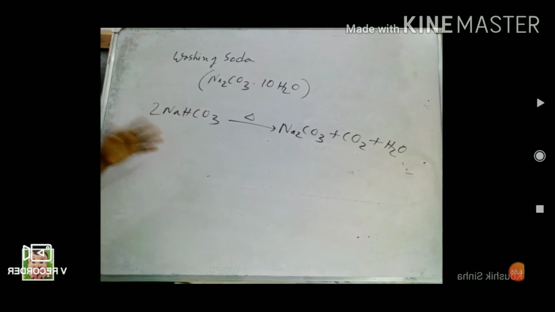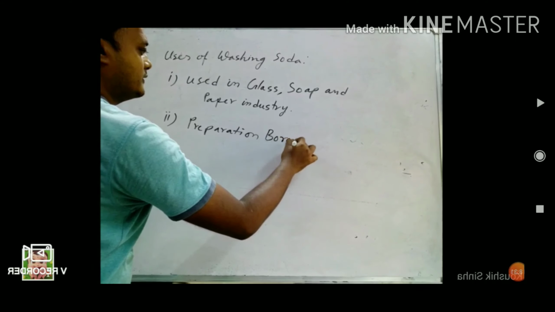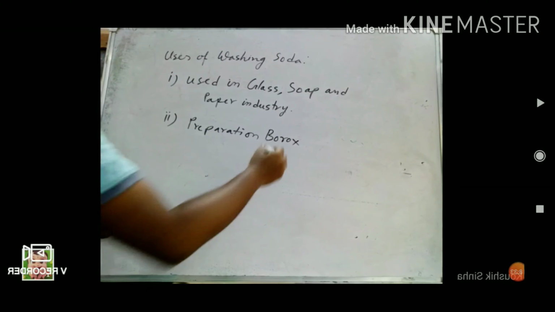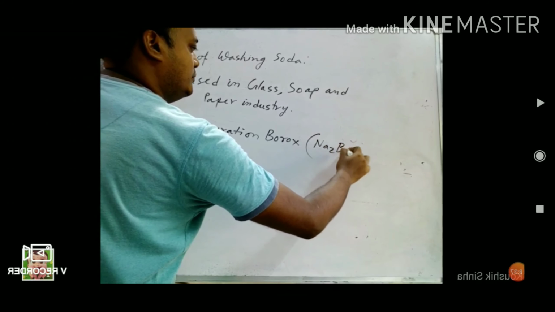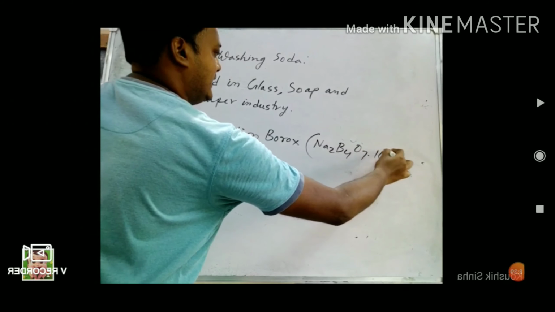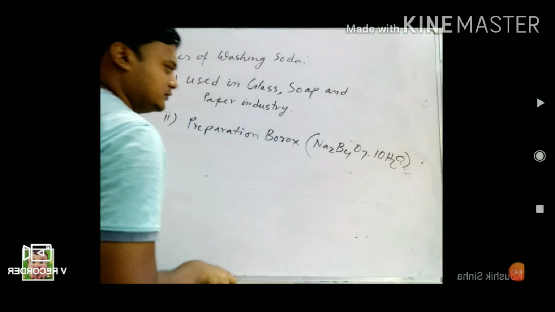Just as we learned. Why is it called washing soda? It has a property to remove grease or dirt particles from clothes. That's why it is called washing soda. In the higher classes, we will learn what borax is, Na2B4O7.10H2O.